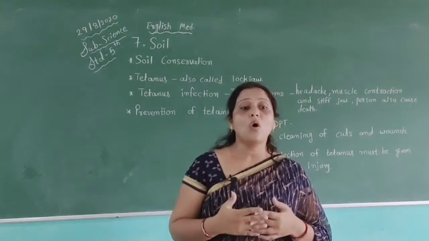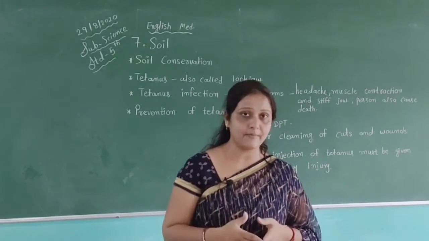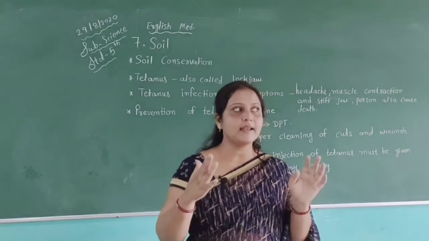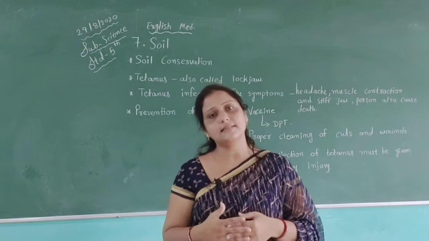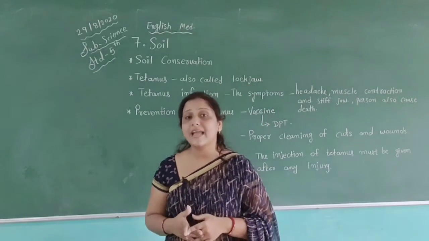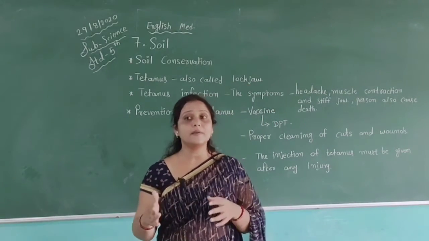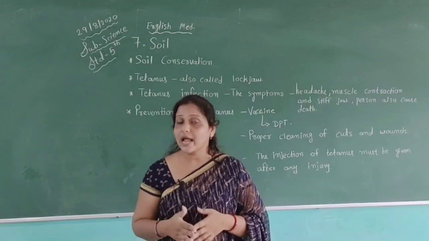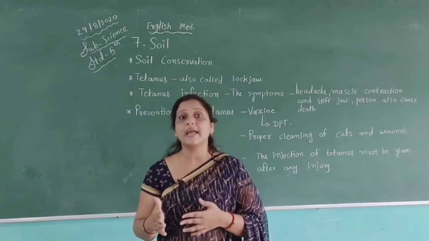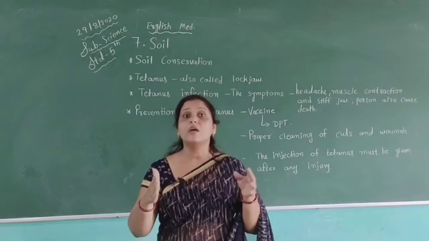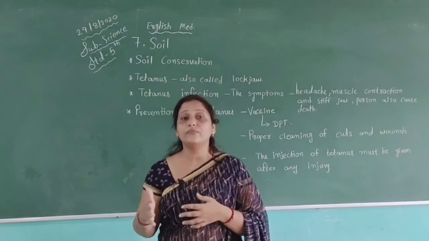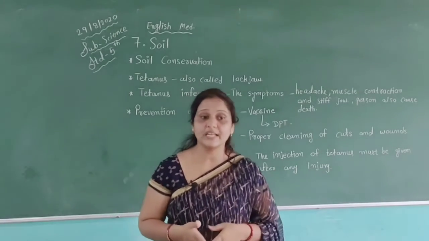Then we also have terrace farming. In hilly regions, we can see they use terrace farming, because terrace farming is helpful to get better crops, and also helpful against soil erosion.